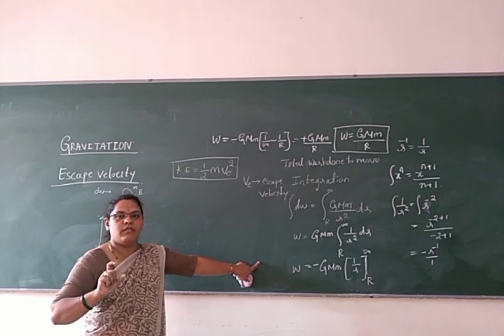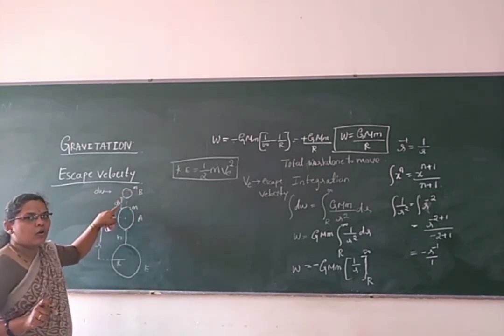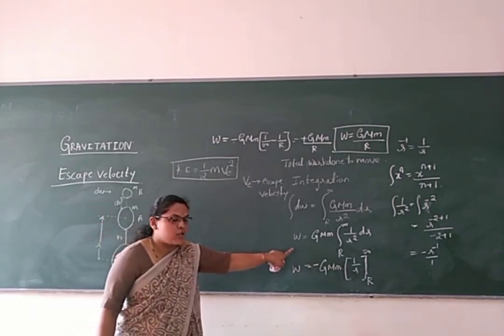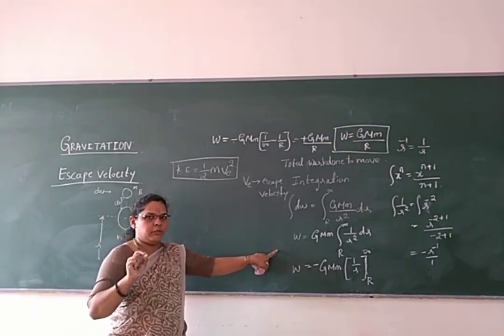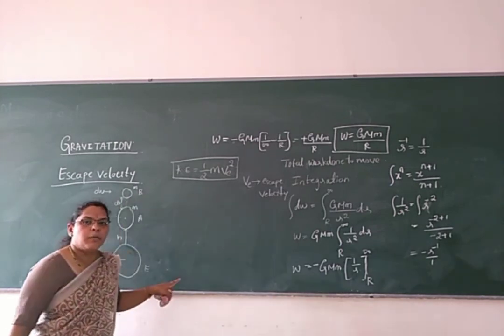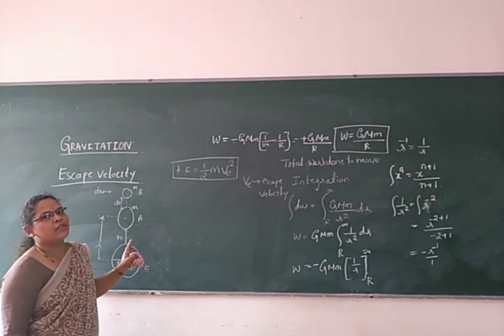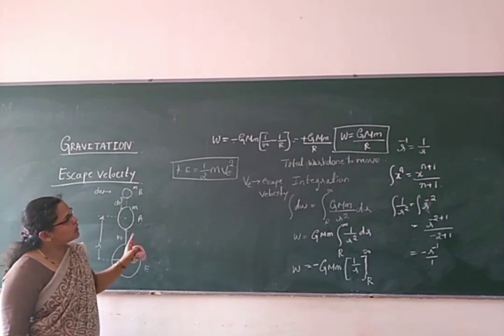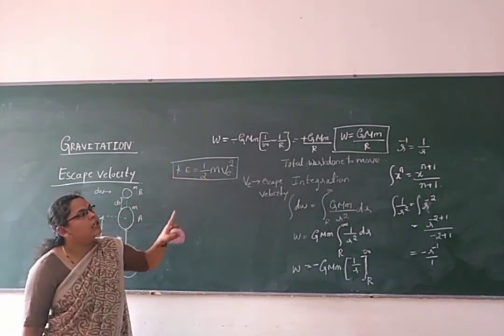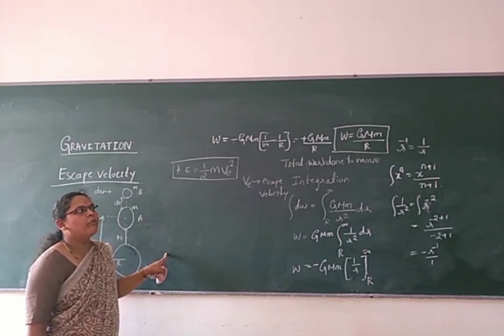Now what is the work done here? We do small work to get a small displacement dr. Once we have that, we calculate the total work done to move the body from the center of the earth away from the gravitational pull of the earth. The total work done W is equal to GMm by r.